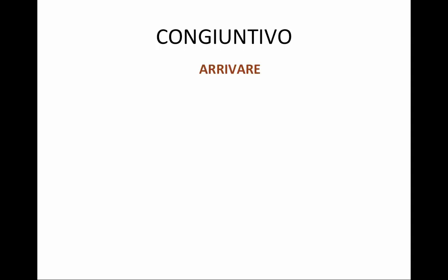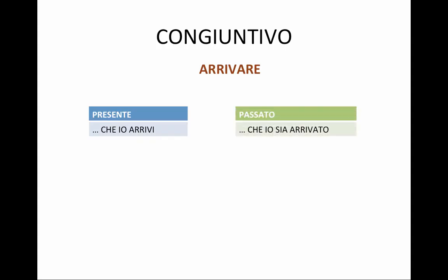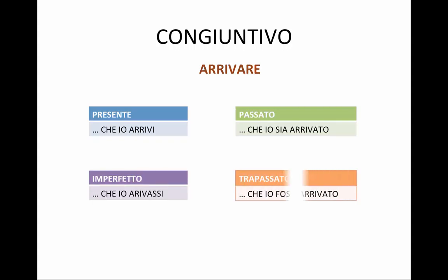Let's just briefly review the four forms of the subjunctive. You know there are four of them. Let's take the verb arrivare as an example because it's a very common verb. The present subjunctive is che io arrivi. Of course, the verb is just arrivi and then che io just gives it the context. Past subjunctive is che io sia arrivato, o arrivata for a woman. Imperfetto: che io arrivassi, and trapassato: che io fossi arrivato. Trapassato would be past perfect or pluperfect subjunctive.